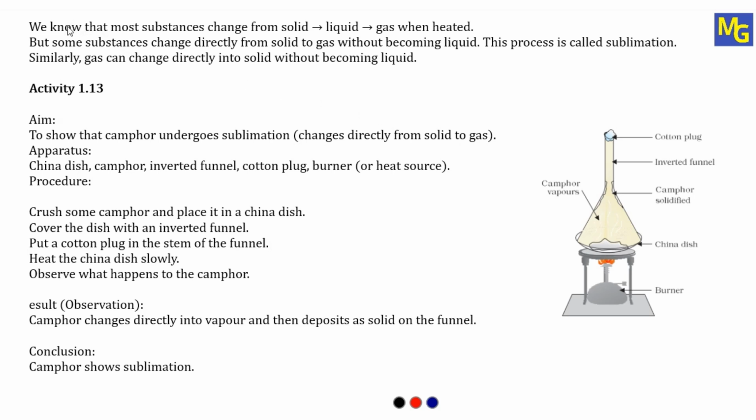So now we are going to move to the next topic. We know that most substances change from solid to liquid and liquid to gas when heated. We have already studied this. When we heat a solid, it is converted into liquid. When we heat a liquid, it will convert into gas. And this is due to absorbing or gaining energy when we are heating. But some substances change directly from solid to gas without becoming liquid. So there are some substances which, when you heat them, directly convert from solid to gas. They will not convert into liquid state.